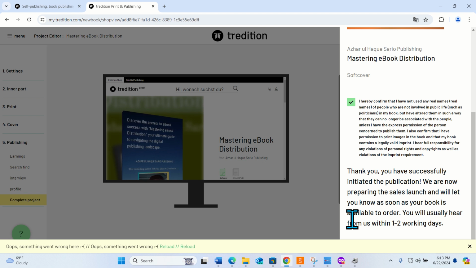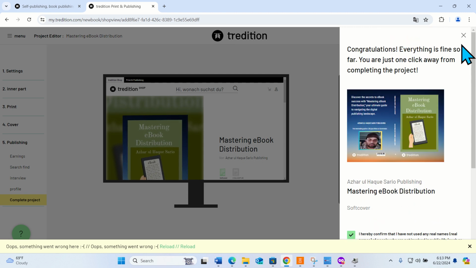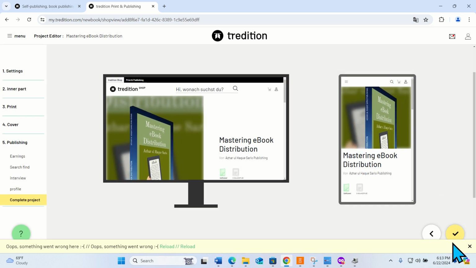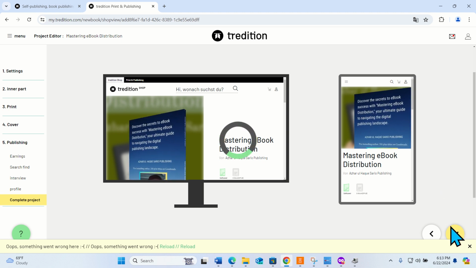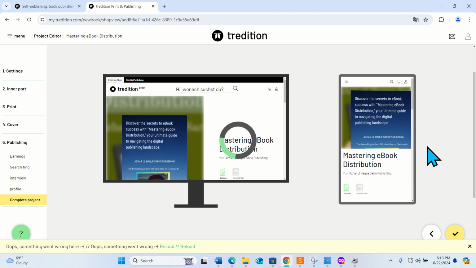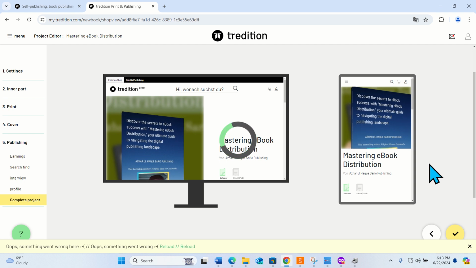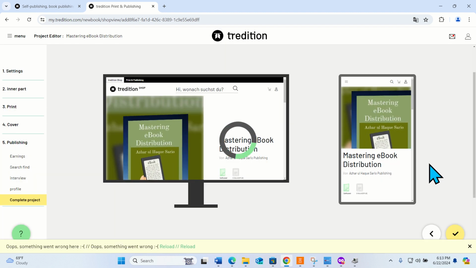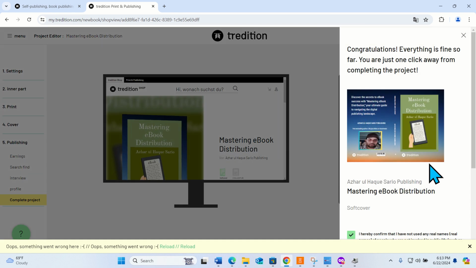So now what happens is that this company works 5 days a week, Monday to Friday. On weekends it is closed. So when it's a weekend, you cannot expect your book to be processed, because it will be processed on the next day. Congratulations, everything is fine.